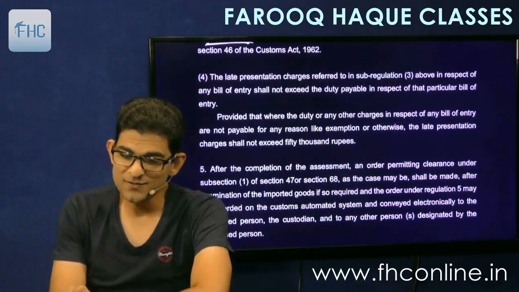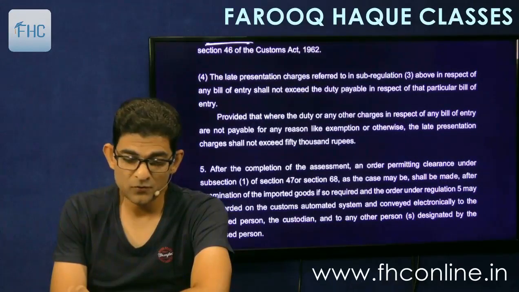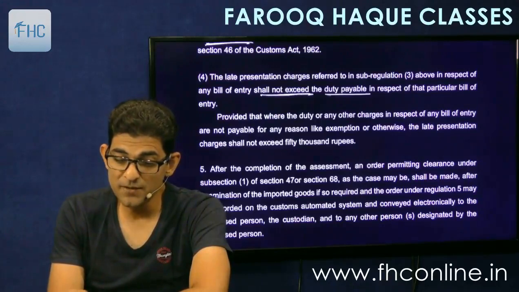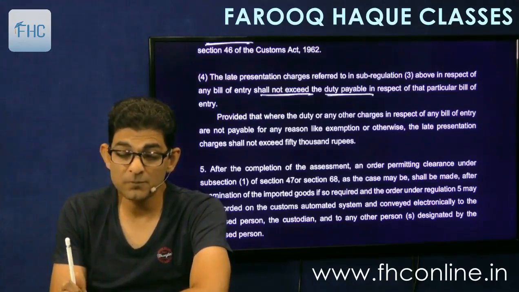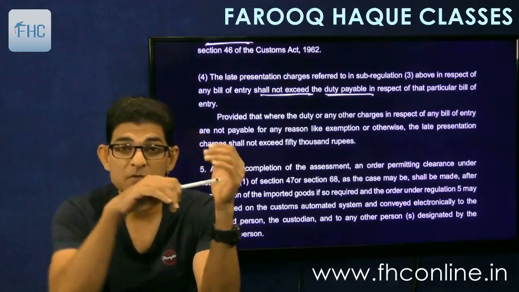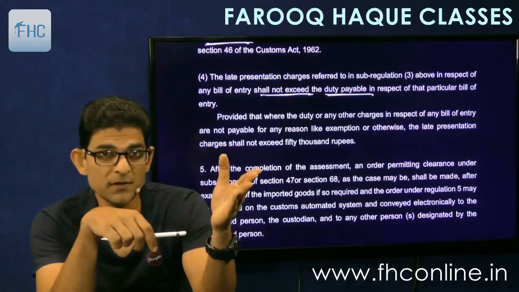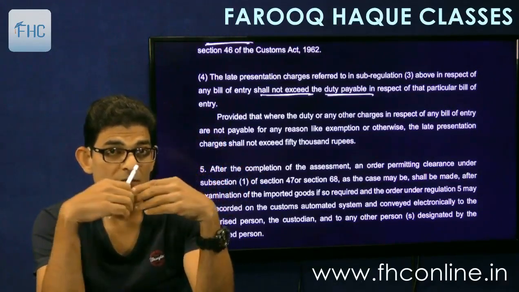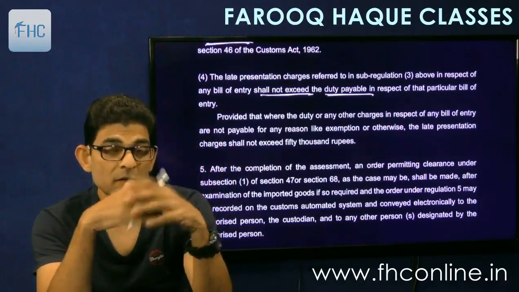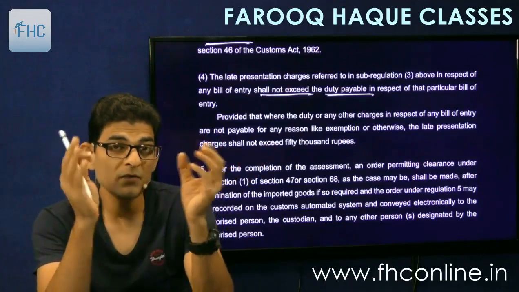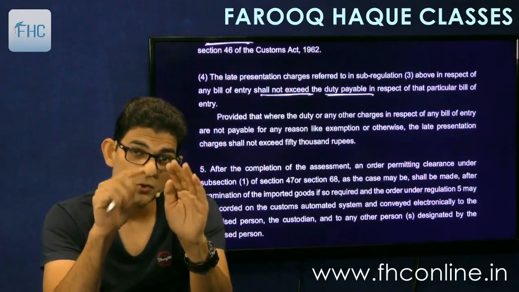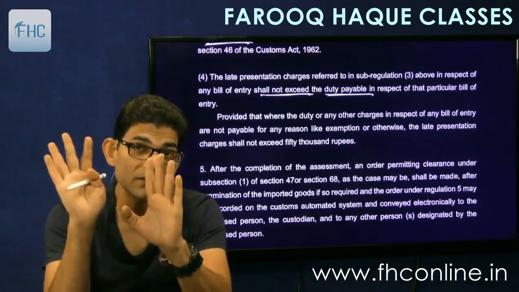Then the late presentation charges referred to under sub-regulation 3 above in respect of any bill of entry shall not exceed the duty payable in respect of that particular bill of entry. So this is the maximum charges that can go. So 5,000 per day for the first 3 days and then 10,000 per day. It's a heavy charge. So if there is a delay of say 20-30 days, that amount will be huge. But if the duty payable is less than that, then the late charges will be restricted to the duty payable. That's it.